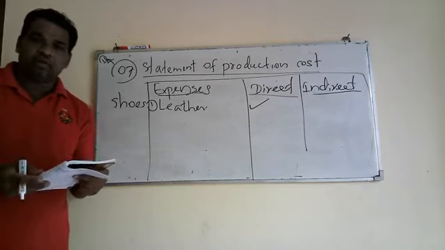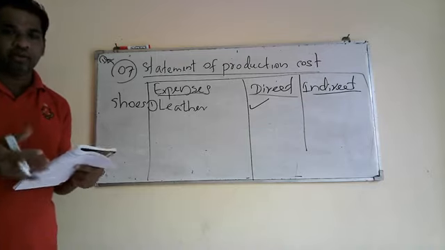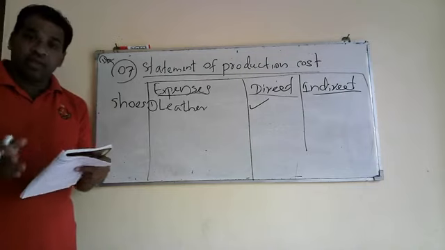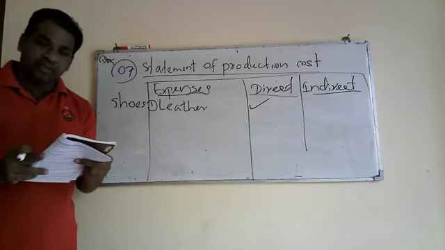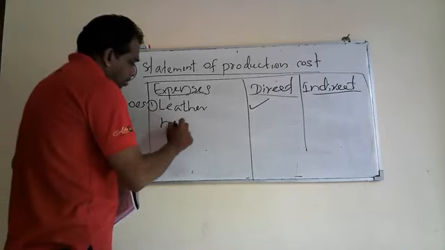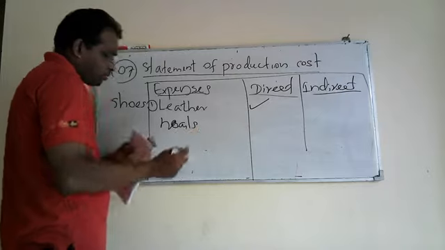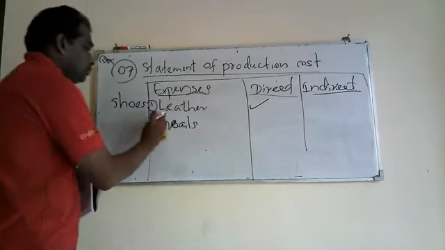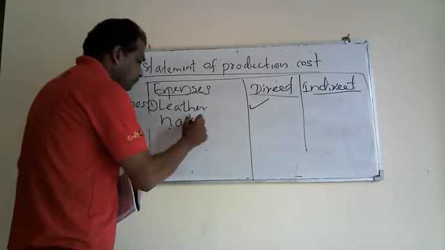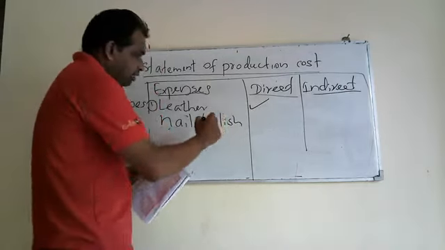We cannot directly attribute them to a product. So we have to take those 2 items, nails and polish, under indirect material cost.